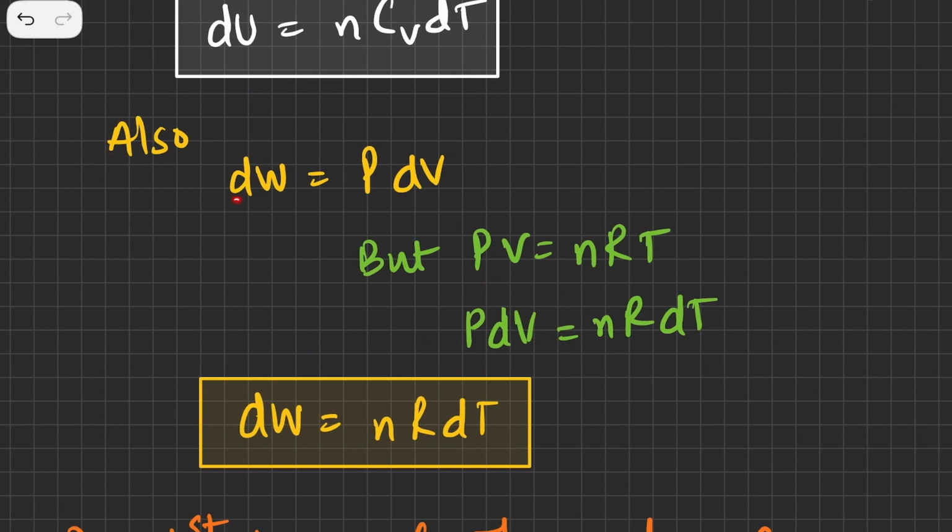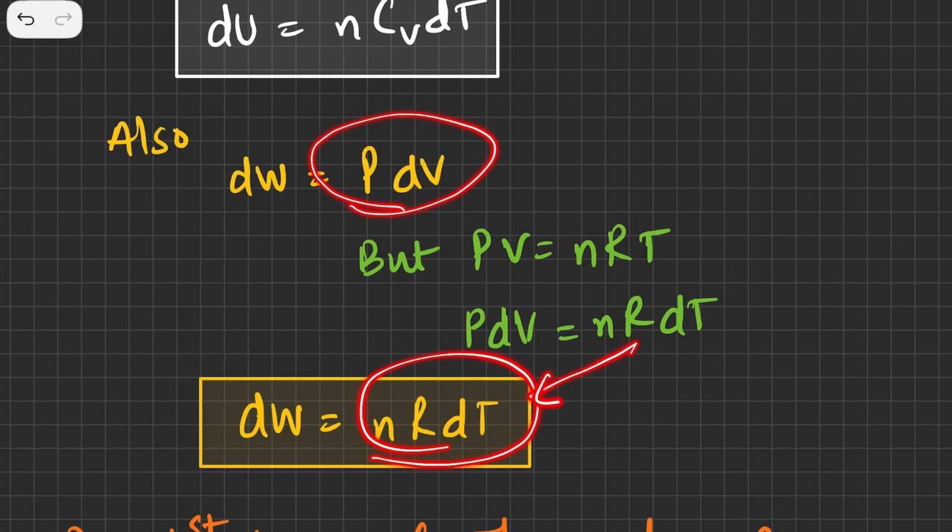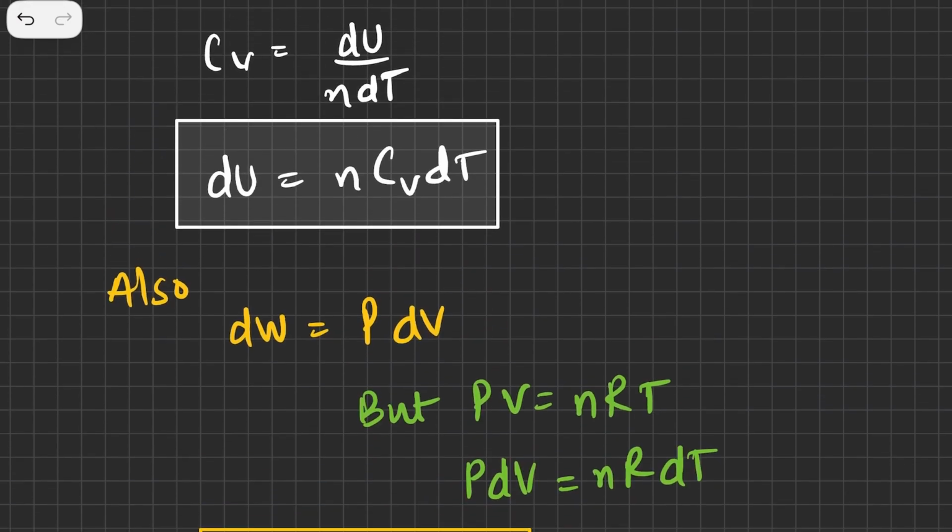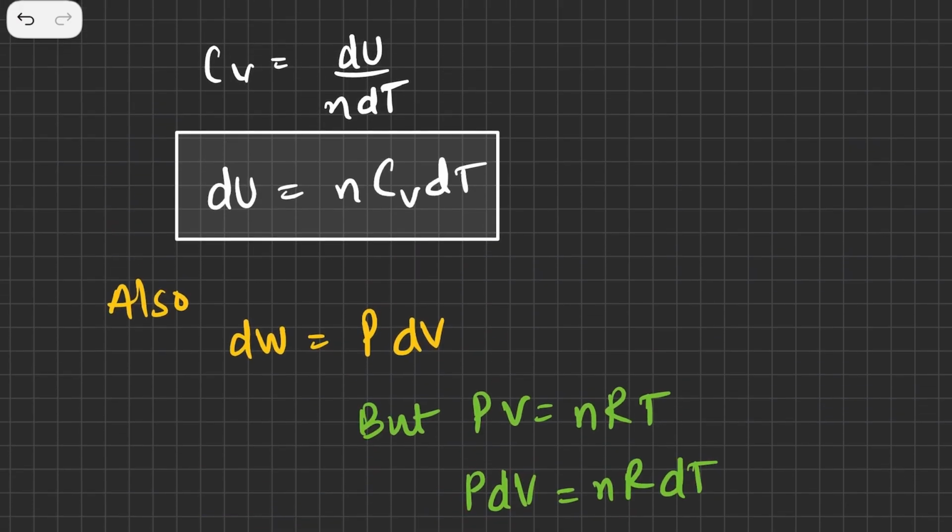So in the formula for work done, I can just write dW is equal to, wherever there is a pdV, I will write nRdT from here. Now why am I doing it this way? Because I know that at some point I'll have to apply the first law of thermodynamics. So the first law of thermodynamics is dQ is equal to dU plus dW.